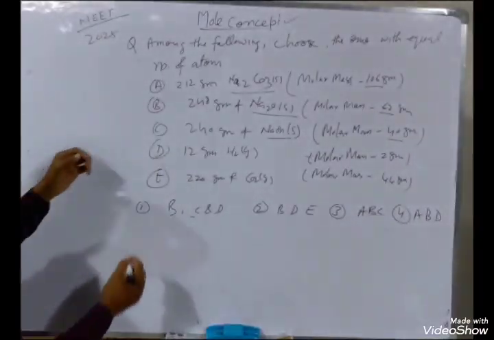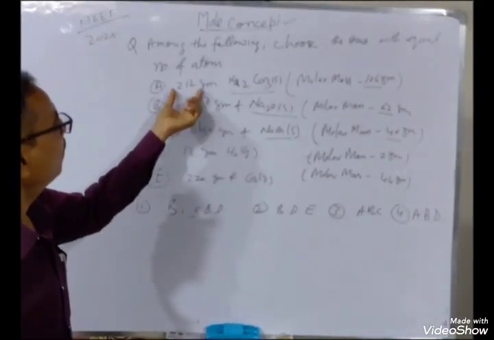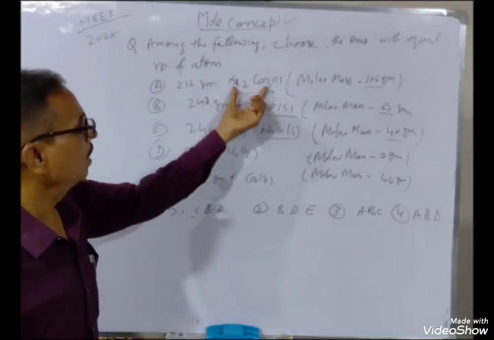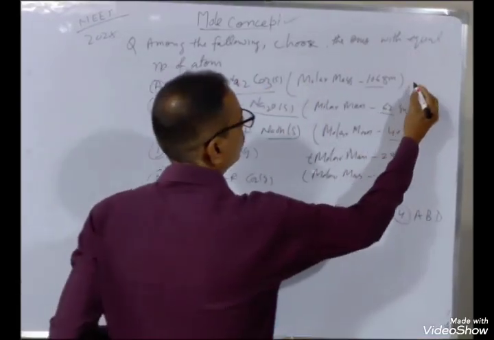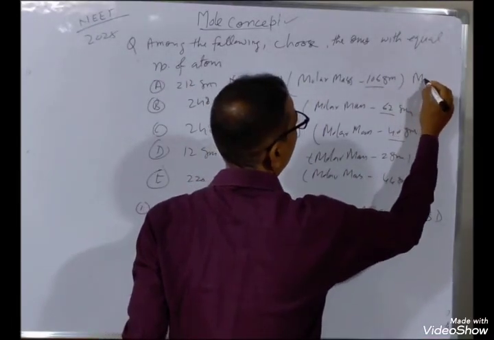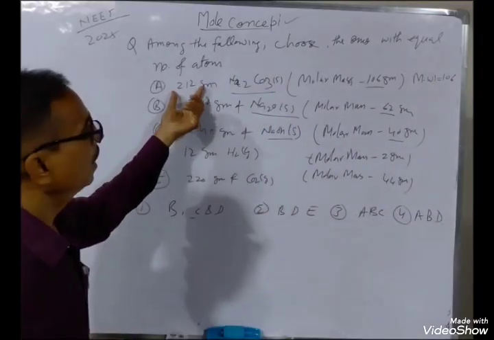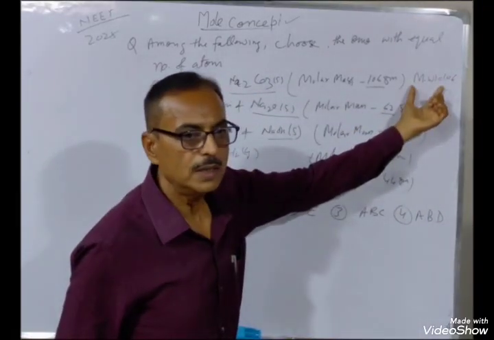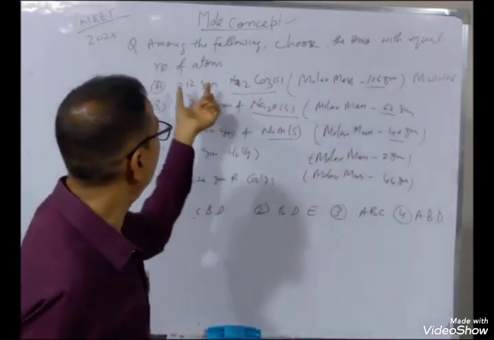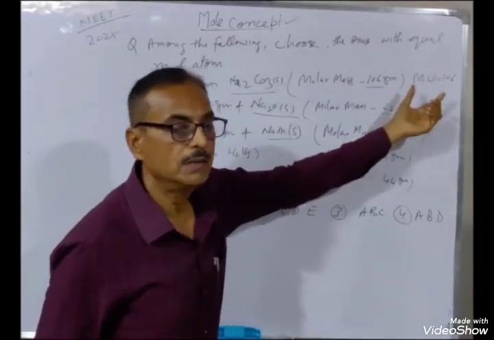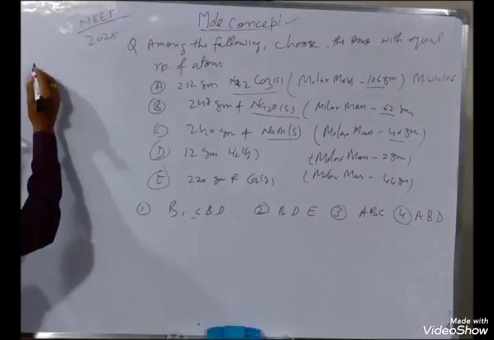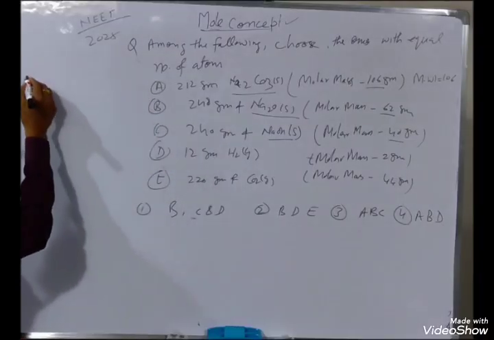Number first A. 112 gram sodium carbonate. Molecular weight 106. So weight divided by molecular weight will give number of moles. तो A का नंबर ऑफ मोल्स कितना हो जाएगा?